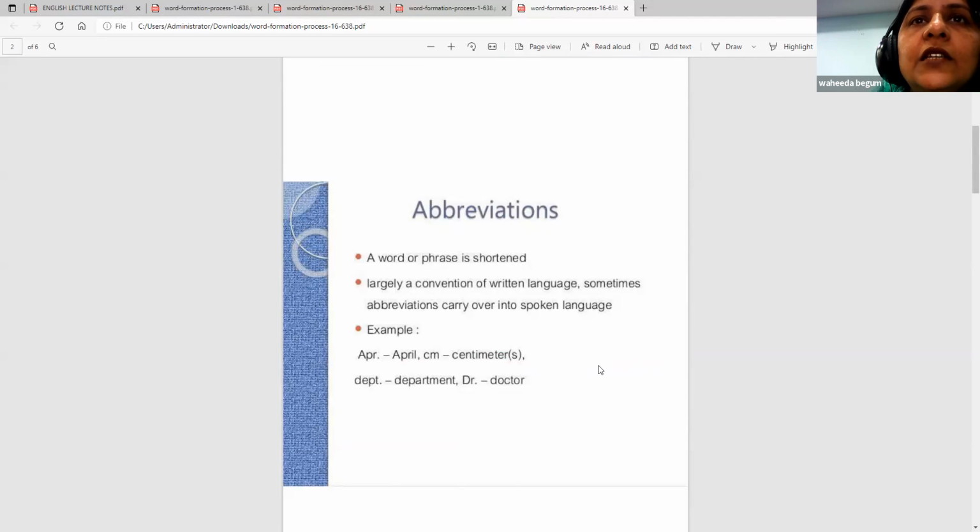Okay, largely a convention of written language. Sometimes abbreviations carry over into spoken language. APR, April. Department, DEPT. Doctor, DR. Like that. Centimeter or cm for centimeters.